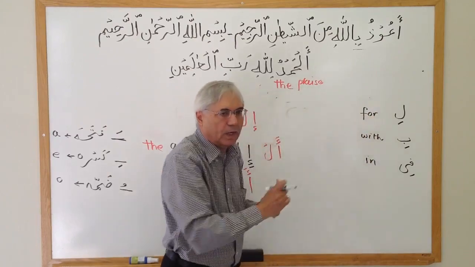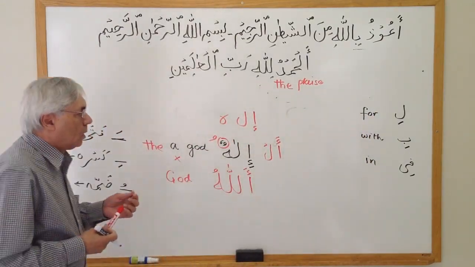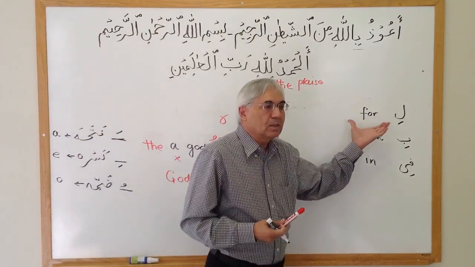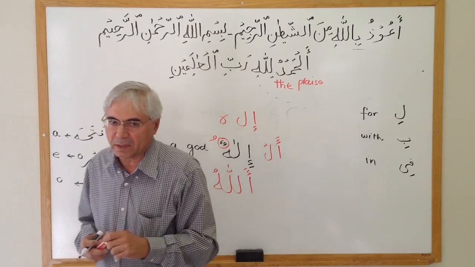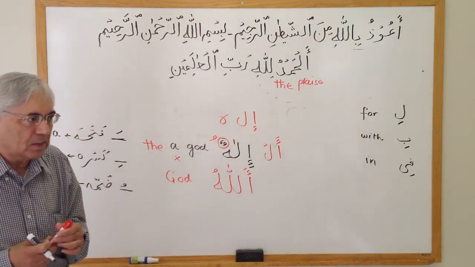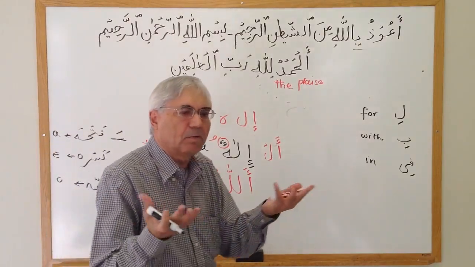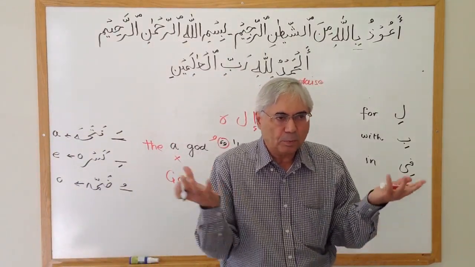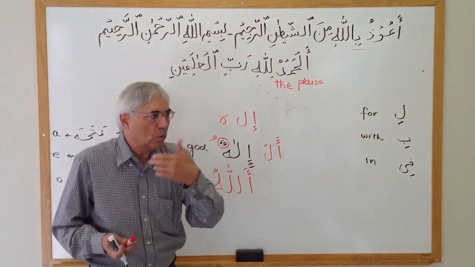And there are a few more like that. And in English, these are prepositions. Okay? But these prepositions do something in Arabic. In English, if I say you and I put for before that, it will become for you. Okay? Simple statement, for you, or with you, or with me.